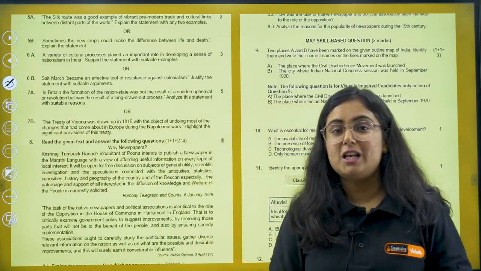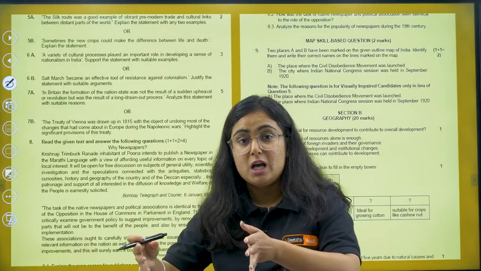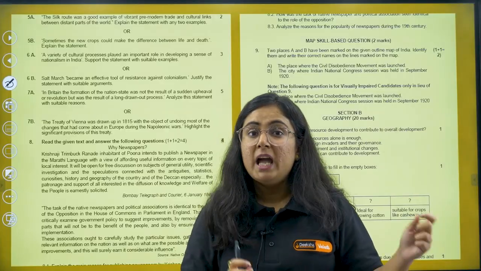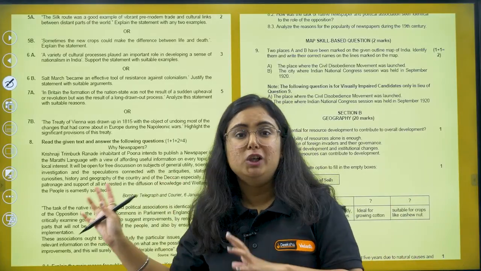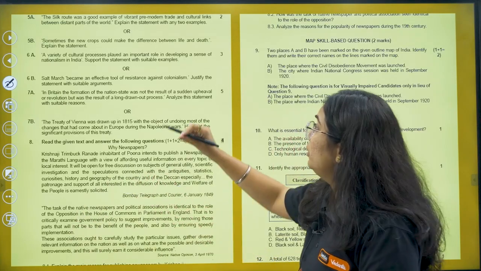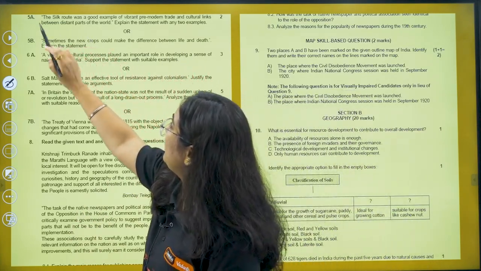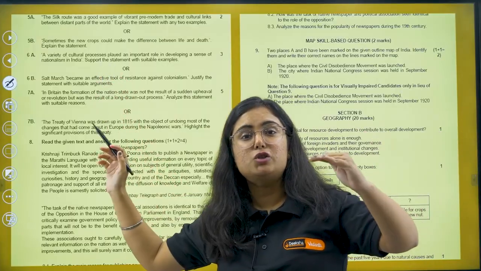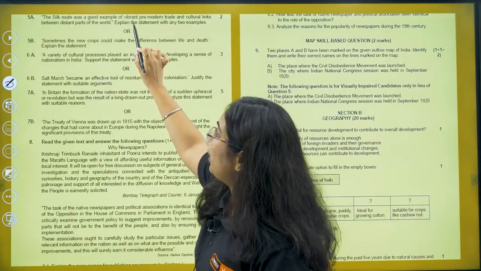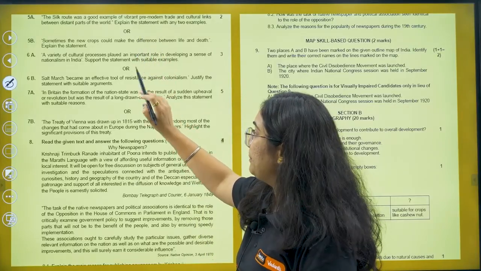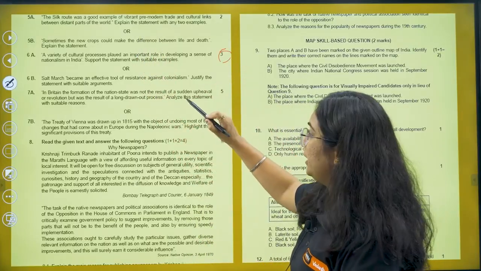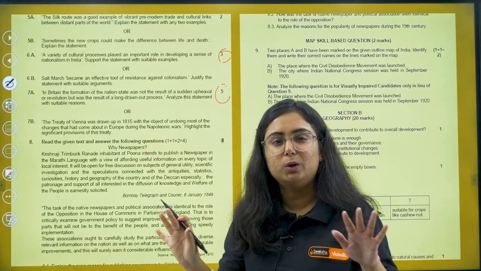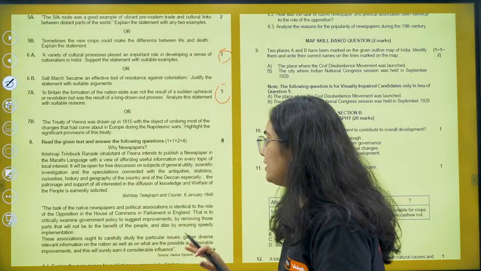After those 4 MCQs, you just need to change to a 2 marker question. So again I tell you, practice is very important. If you are already practicing in advance, then there will be no problem in your exam, right? So you will get a 2 marker question here, 5A and 5B. This is what I talked about in the past, that there will be internal choices provided to you. So either you solve 5A or you solve 5B. Again, you have a 3 marker question and a 5 marker question, and all of them are provided with internal choices. No need to worry, everything is going to be so smooth this year, right?